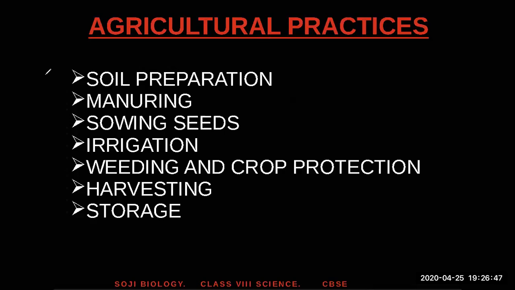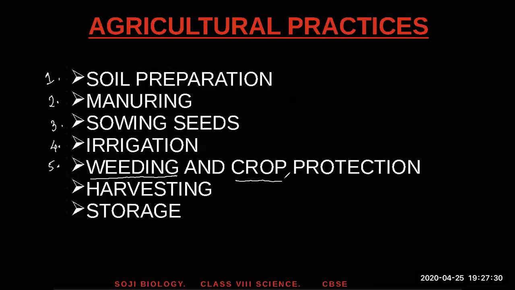Like the first thing you have to do, you have to prepare the soil. Go to your farm, clear the area, plow the soil, and then you have to put manure into the soil. What's manure? It's minerals for the plants to grow. And then you will be sowing a seed according to the season. As I told you before, it could be a rabi crop or kharif crop. Then you have to provide water for the plants. That's known as irrigation. But suddenly you find some unwanted plants start growing, and you have to pull them out. This is called weeding. Weeding means removing unwanted plants.